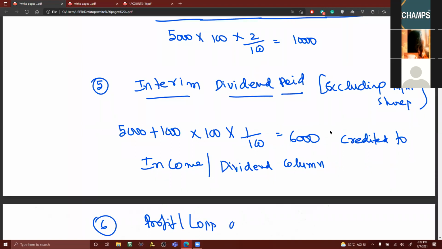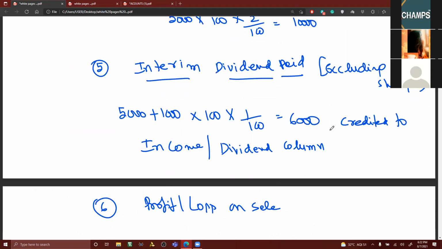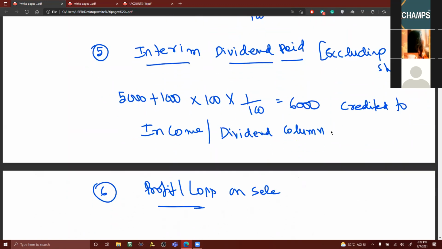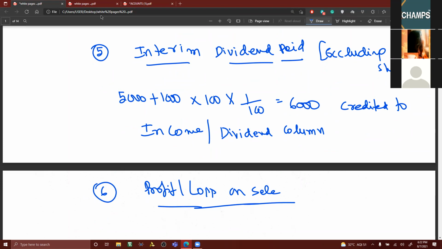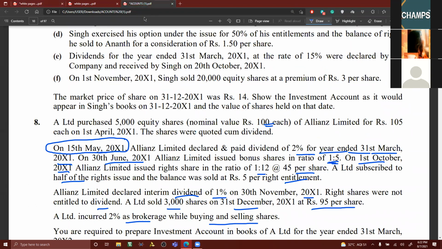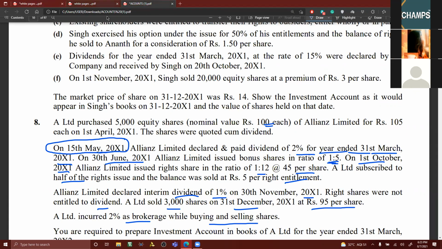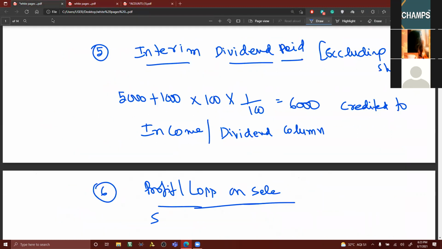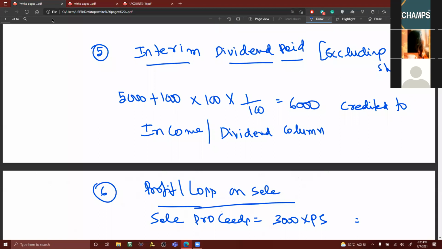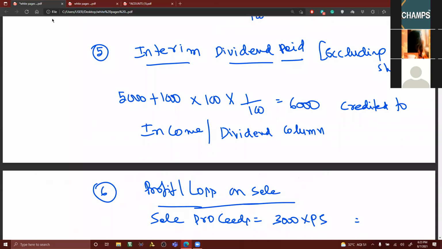Profit or loss on sale. Now I want your involvement in this. What is the sale proceeds, my dear friends? 3,000 shares at the rate of 95 rupees. 3,000 into 95 is coming to 2,85,000. Now we need to deduct the brokerage.